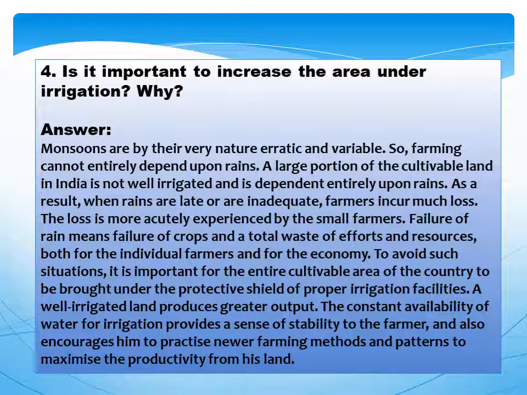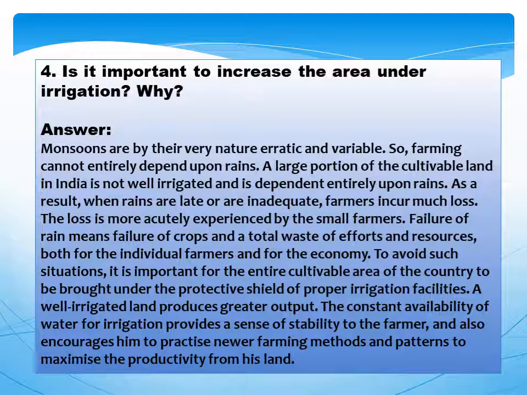As a result, when rains are late or are inadequate, farmers incur much loss. The loss is more acutely experienced by the small farmers. Failure of rain means failure of crops and a total waste of efforts and resources, both for the individual farmers and for the economy. So, avoid such situations.